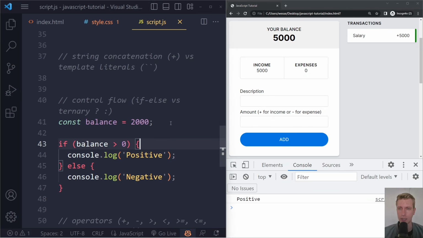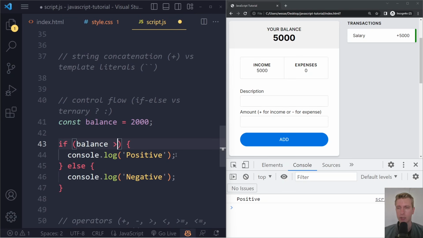So what happens in these if else statements? We have if, and then in the parentheses we have a condition. If this condition evaluates to true, we go in this block. If this condition evaluates to false, we go in this else block, and we run the statements in that block. So here balance is 2000. It's going to say if 2000 is more than 0, that's what this means, greater than 0, this will evaluate to true, of course. And so we run the statement in this block, block being these curly braces, whatever's in the curly braces. And if that is false, we don't run this statement, we run the other statement.